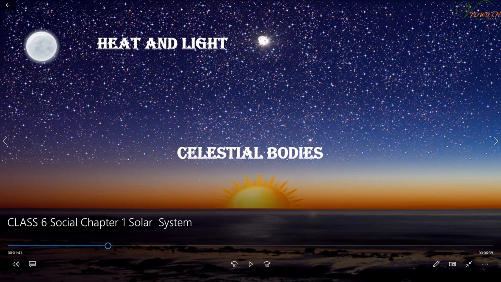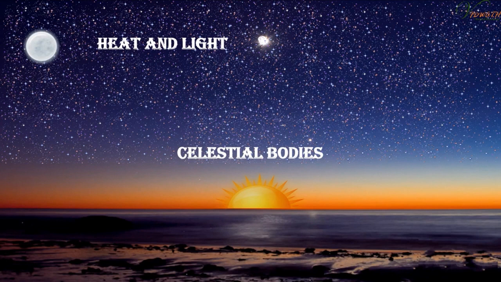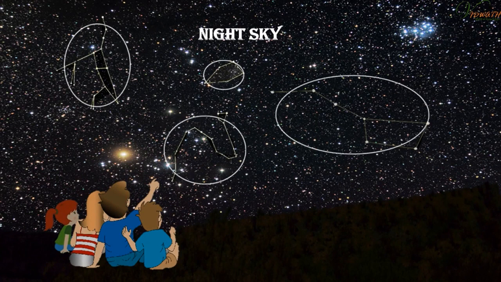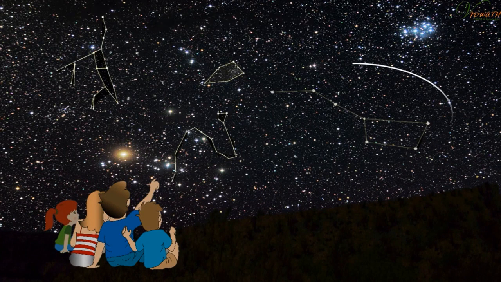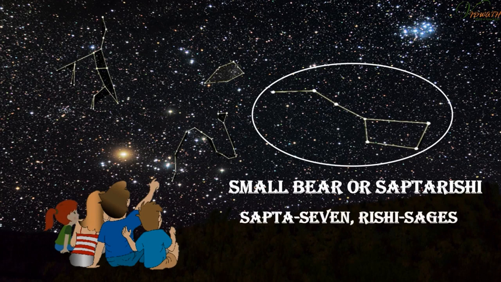Celestial bodies have their own heat and light. You can see the night sky. Yes, see? These are known as constellations, different images or patterns you can see. Small bear or Saptarishi. Sapta, 7, Rishi, sages.